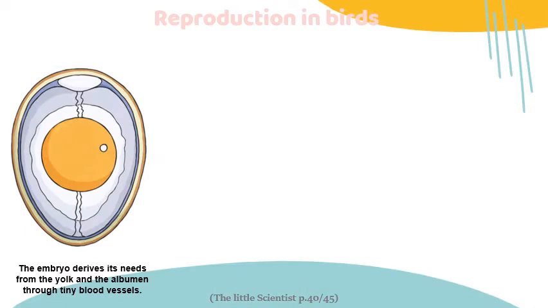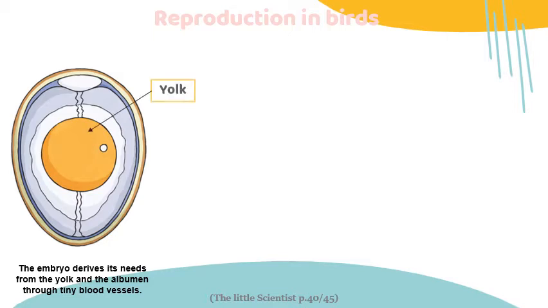How does a bird embryo grow outside of the female's body? We said that for mammals, it's the mother's body that provides the embryo with oxygen and nutrients in order to develop this embryo. What happens in a bird egg? Does an egg have all that an embryo needs to grow and develop?